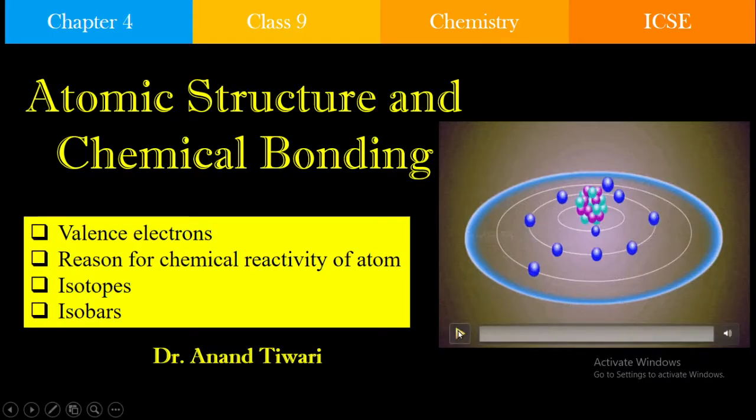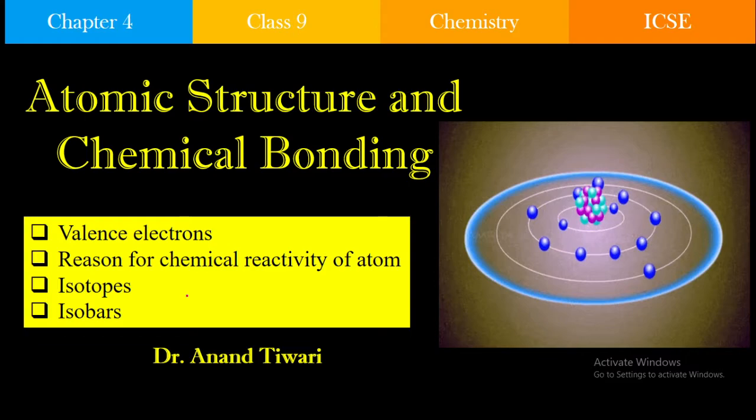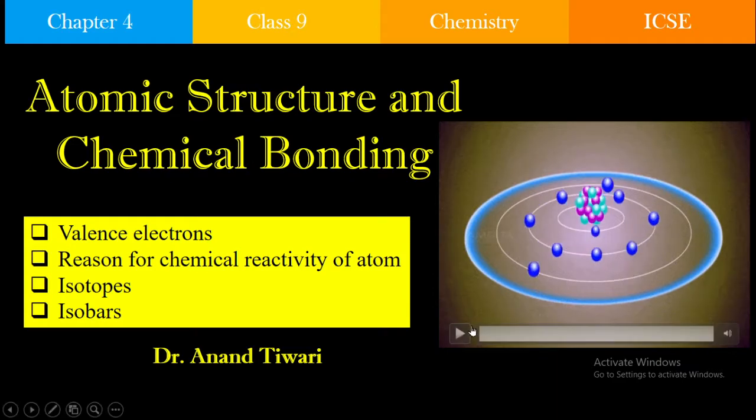So we can consider something like this, in which the center of the atom has the protons and neutrons, and around it there are these circular orbits. In these circular orbits, the electrons are revolve around the nucleus.